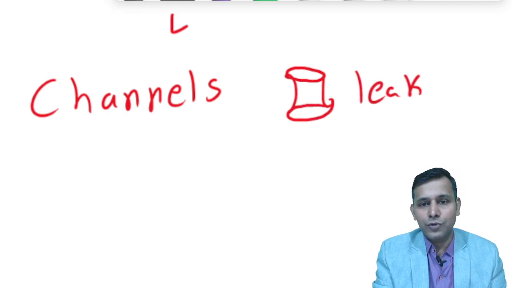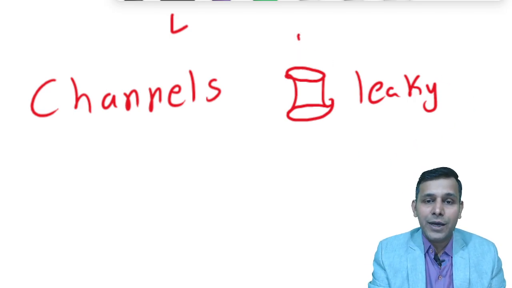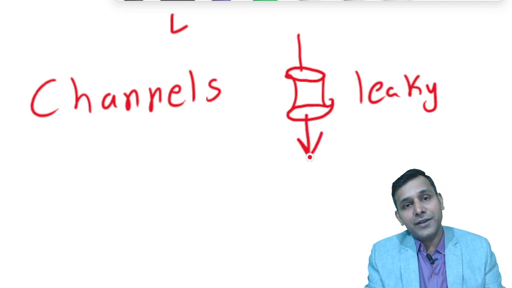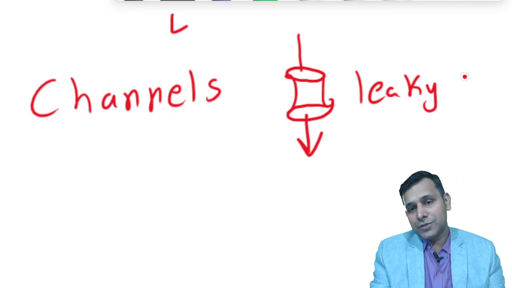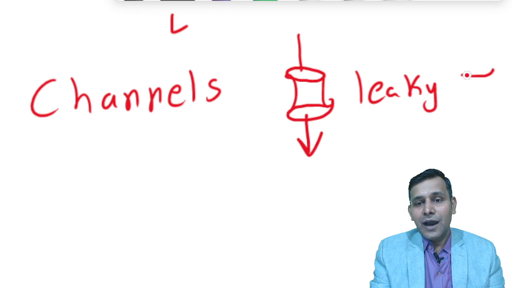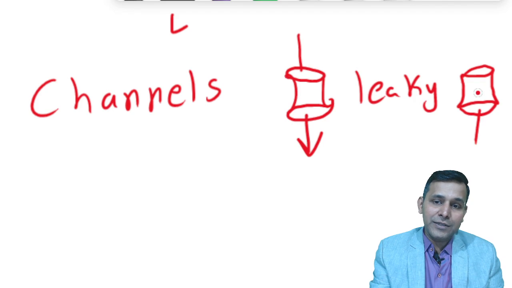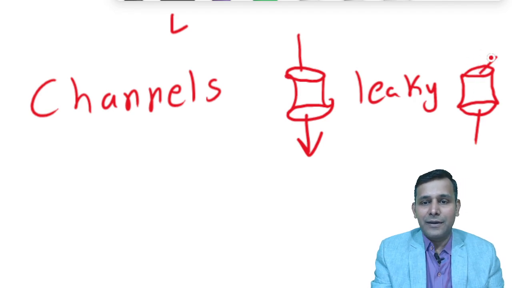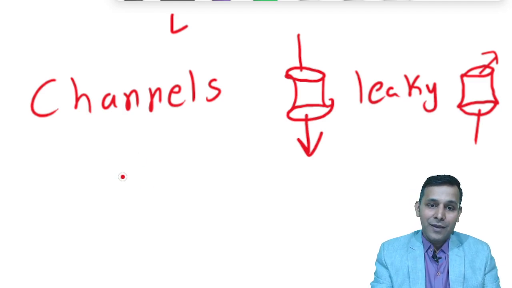So we have sodium and potassium leaky channels through which sodium keeps on leaking from outside to inside, or potassium keeps on leaking from inside to outside. So leaky channels are the channels which are always open in the cell membrane. Through them the substance just keeps on leaking either from outside to inside or from inside to outside.